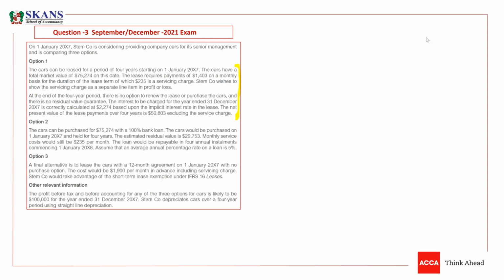So what is the initial measurement of the right of use asset? You book the right of use asset at the lease liability plus any initial deposit, of which there is none, minus any incentive received, of which there is none, plus transaction cost, plus the present value of dismantling, removing and registration cost. So other than the lease liability, there are no other items for the right of use asset.